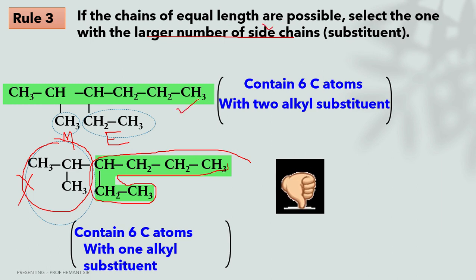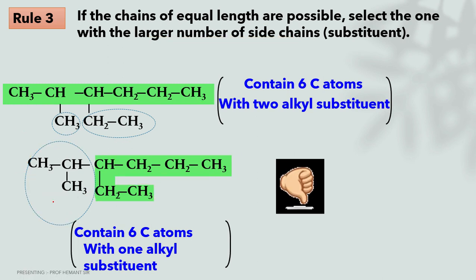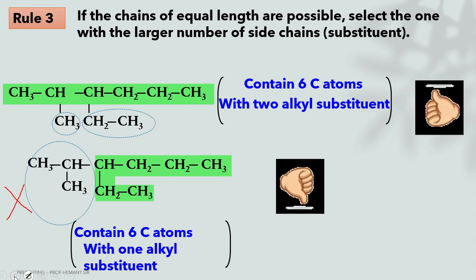The lengths are equal, see, there are 6 carbons here and 6 carbons here. The length of this chain is equal, but we have to select according to the substituents, and the substituents should be more. So the number 1 structure has two substituents and the number 2 structure has only one substituent. Hence the chain selected in number 2 is wrong. So we have to go with the number 1 structure.